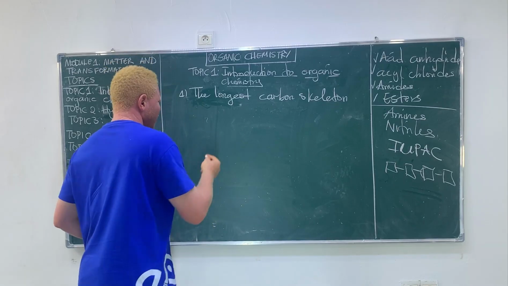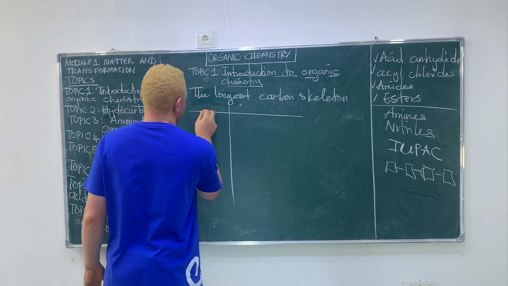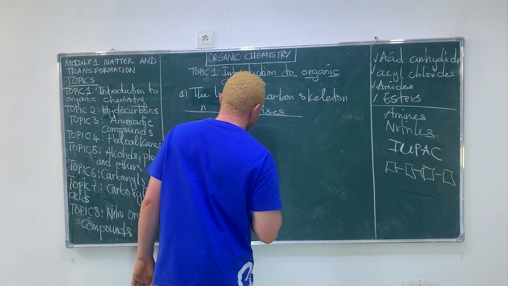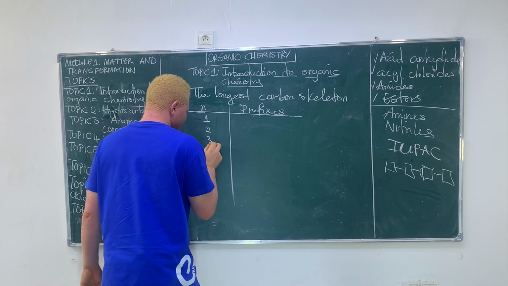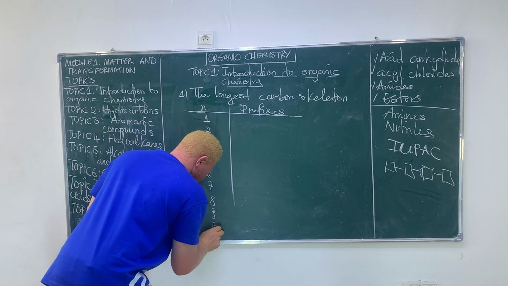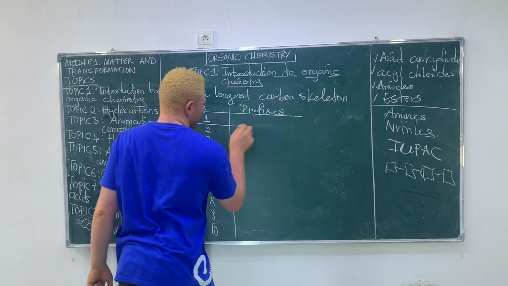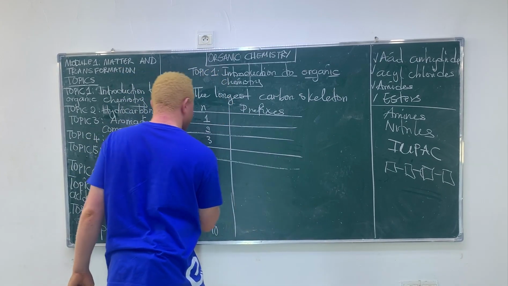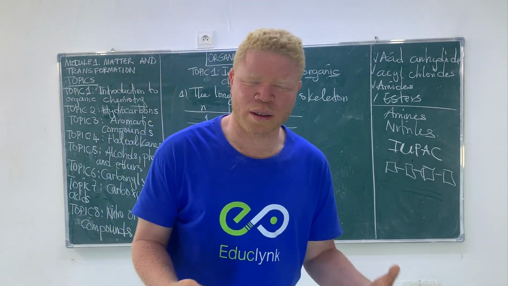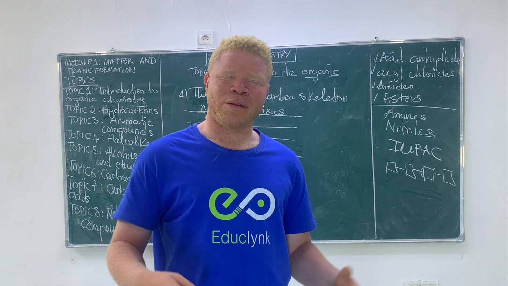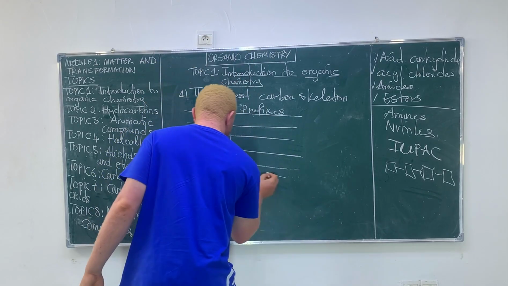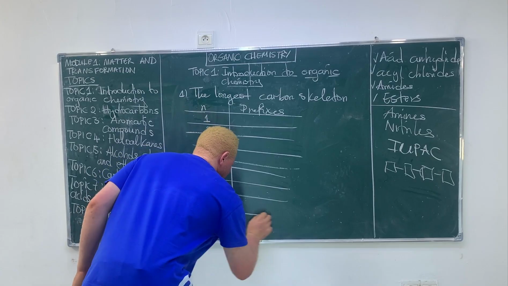So I'm going to give you a table with the prefixes for 1, 2, 3, 4, 5, 6, 7, 8, 9, 10 carbons. At this level we will stop at 10 carbons, and at university you can go up to 15 or even 20. At university you can have a compound with even three benzene rings. That is possible.